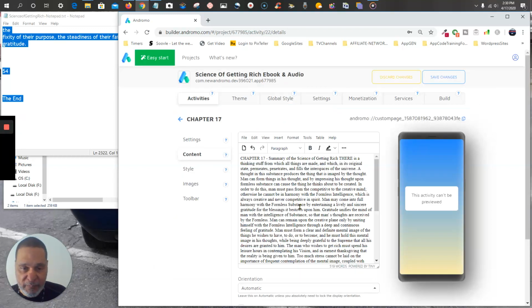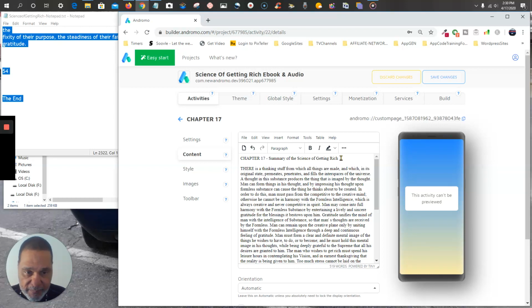All right. Now what we're going to have to do is, oh, that's 17. Summary of the science of getting rich. All right. So what we're going to have to do is put this in the middle. Let's go to our formatting. Okay, yeah, there it is. Put that in the middle.